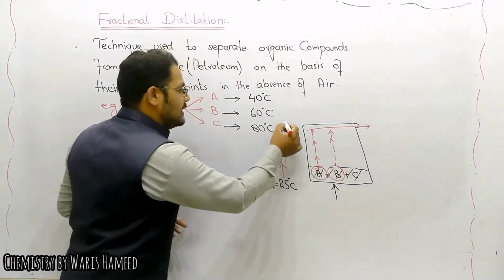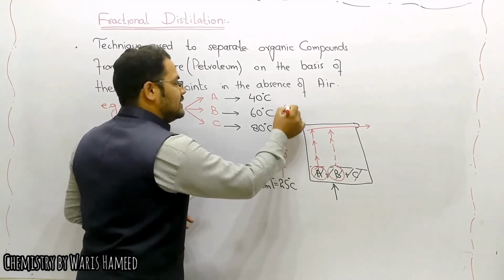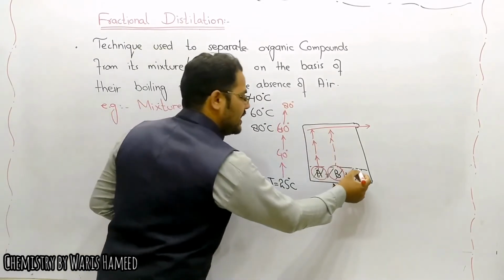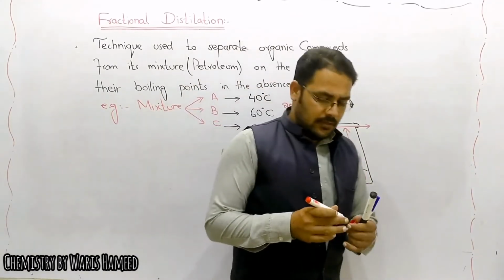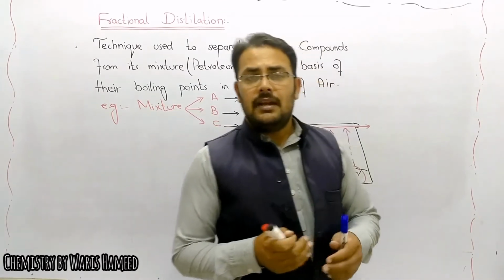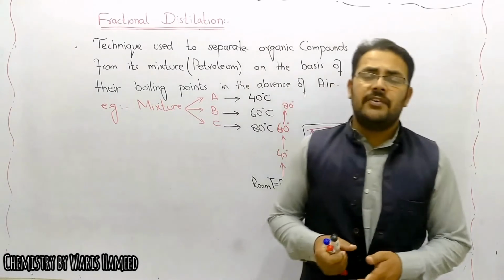And when we increase the temperature up to 80 degrees Celsius, then the remaining C component will also evaporate and can be separated. It is the major technique that scientists and industrialists use for the separation of different organic compounds from petroleum.